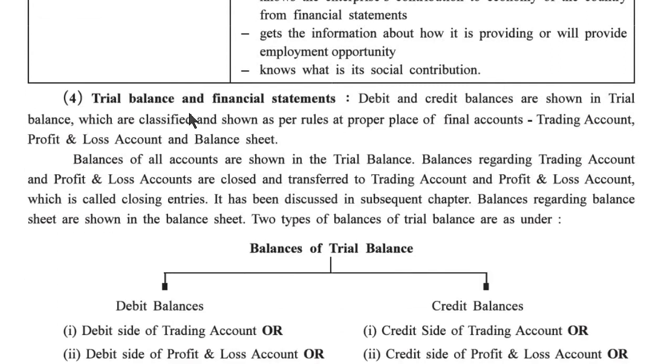Next, trial balance and financial statements. Debit and credit balances are shown in the trial balance, which are classified and shown as per rules at the proper place of final accounts: trading account, profit and loss account and balance sheet. Balances of all accounts are shown in the trial balance. Balances regarding trading account and profit and loss account are closed and transferred to the trading account and profit and loss account, which is called closing entries.